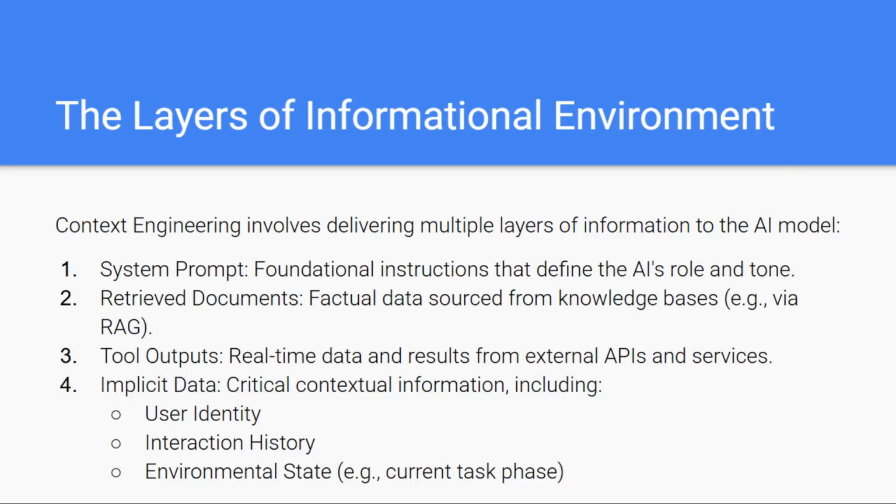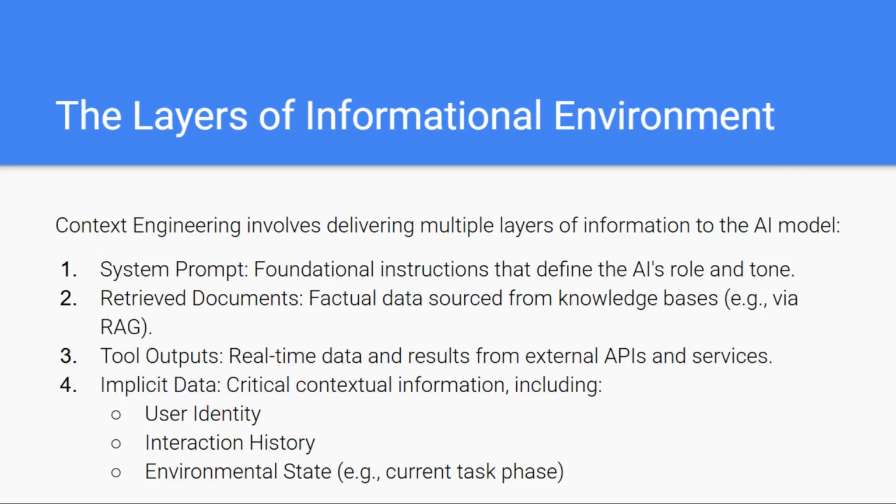Now, let's bring everything together and understand what context engineering truly delivers. At its core, context engineering is about constructing a multi-layered information environment that surrounds the AI before it even begins generating tokens. These layers work together to give the model clarity, grounding, and direction. So, we include four layers here. The first layer is the system prompt. This is the foundation. It sets the AI's role, personality, tone, and overall behavioral rules. It's a guiding compass that shapes how the AI thinks.